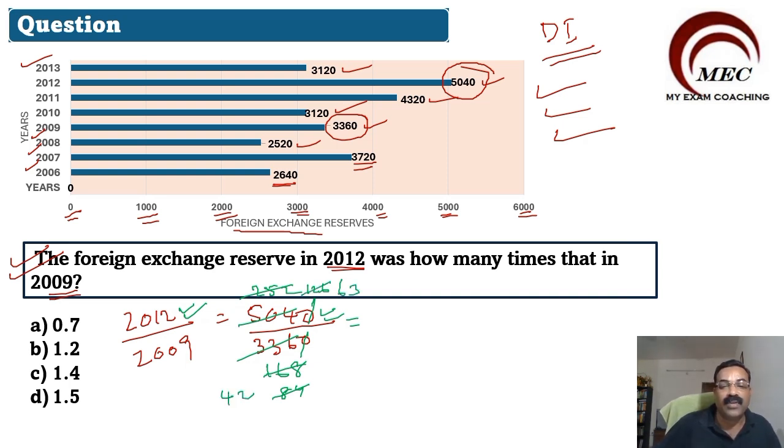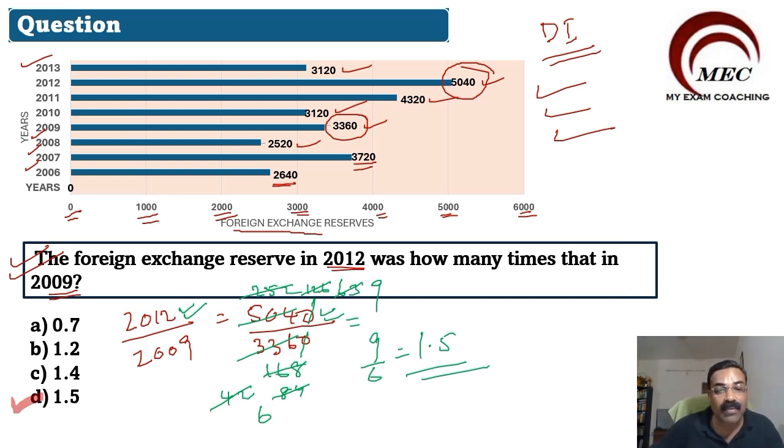Now you can cut directly with the 7. Here it will be 6 times, and here it will be 9 times. So 9 by 6 will be equal to 1.5. So 1.5 times is the correct answer. Accordingly, we will mark the correct option as option D, 1.5. This is a simple calculation, simplifications I did. You can directly cut it with the 3 and 9 and all. You will easily get it.